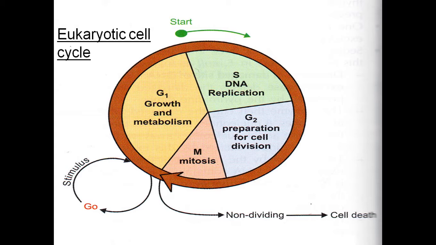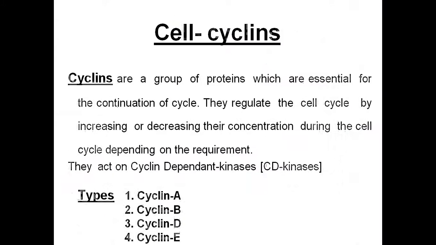Cell cycle is also like this. In order to undergo cell division, the cell should undergo these phases: G1 phase, S phase, G2 phase. Once it is ready by all these means for cell division, it will enter into mitotic division and complete the cell division process, and from one single cell you will get two daughter cells.